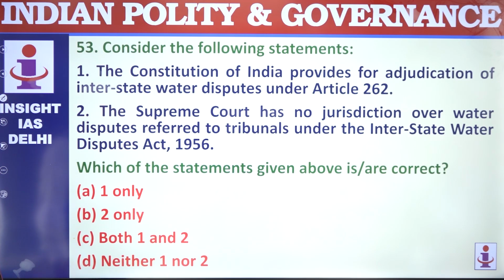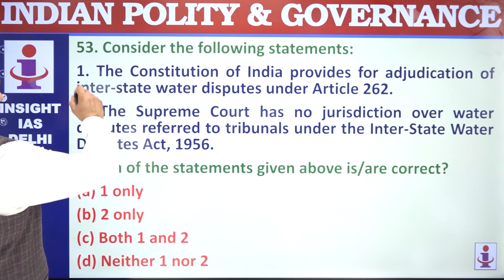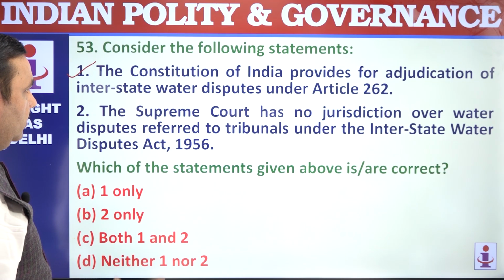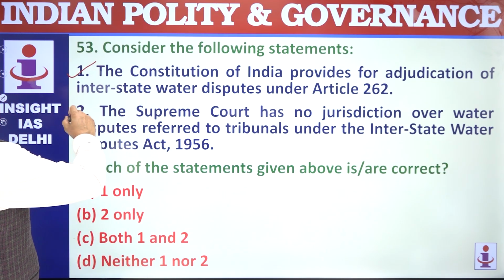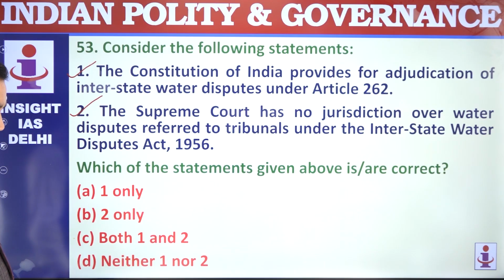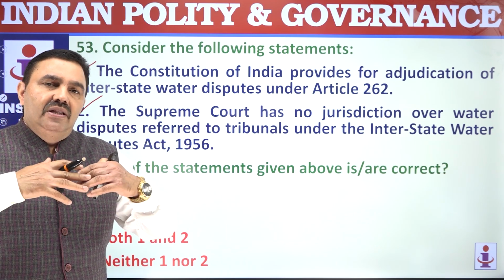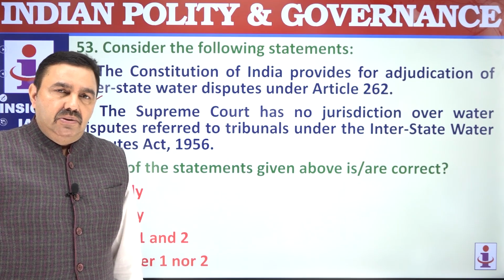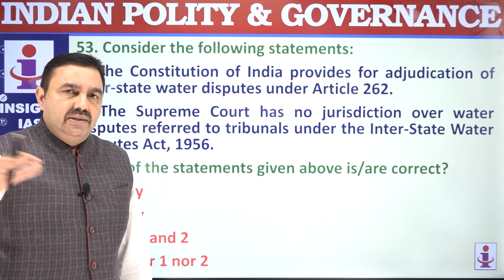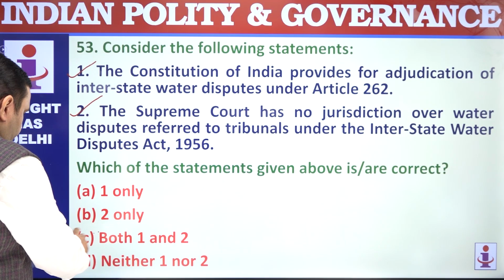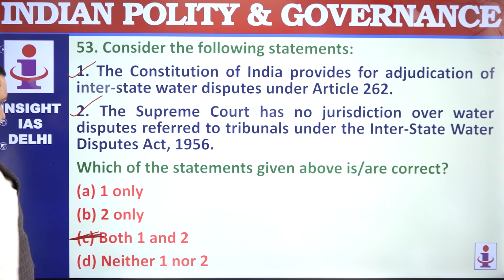The Constitution of India provides for adjudication of interstate dispute under Article 262. Correct. Supreme Court has no jurisdiction in water-related dispute. That is also correct. Of course, they go to Supreme Court finally. Article 136 gives a kind of unlimited power to the Supreme Court, but Constitution says Supreme Court has nothing to do with interstate disputes, because these are very, very complicated.